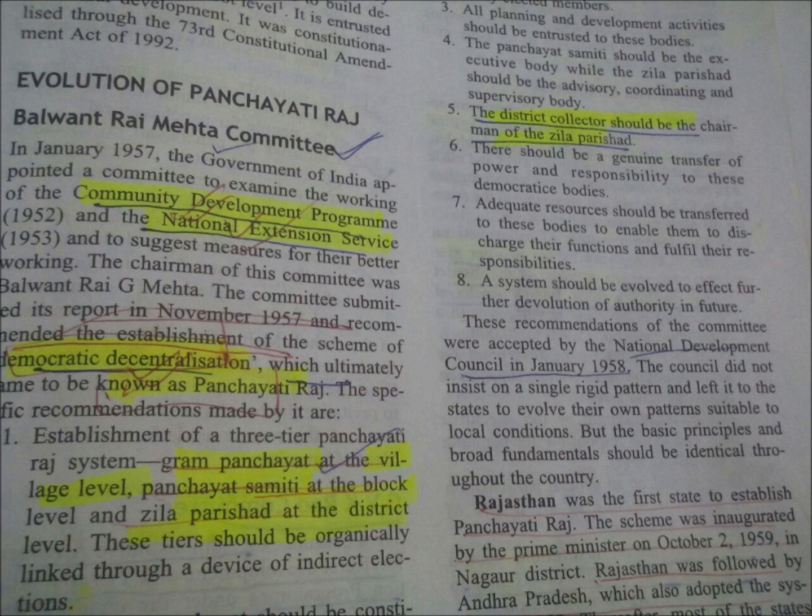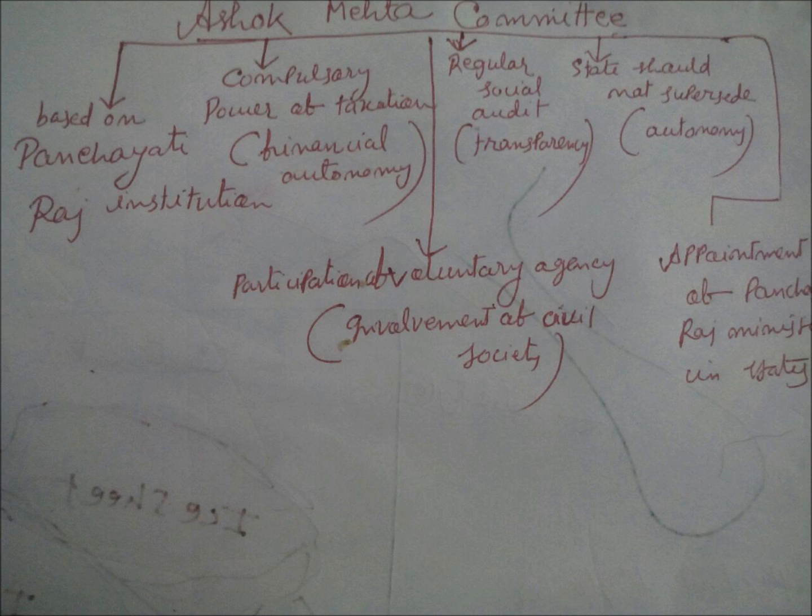Among other recommendations, it recommended a 3-tier Panchayati Raj system: Gram Panchayat at village level, Panchayat Samiti at block level, and Zila Parishad at district level. It also said that the district collector should be the chairman of the Zila Parishad.